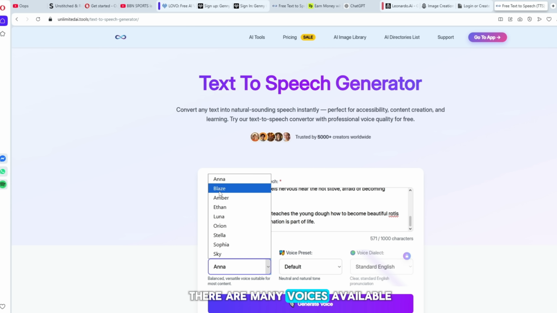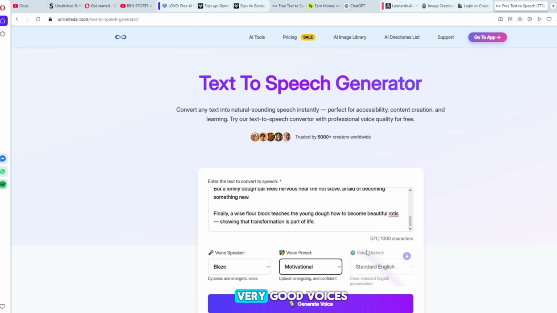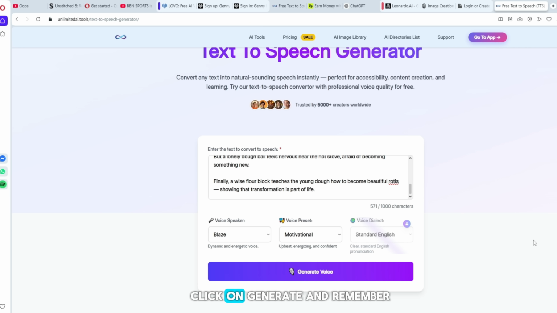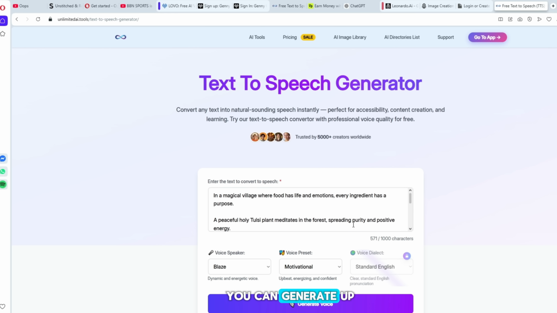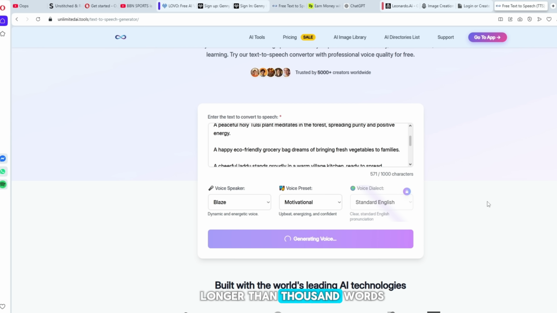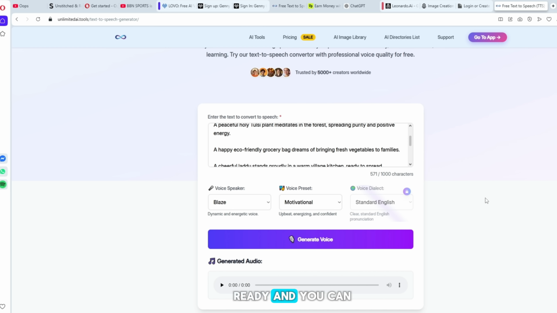There are many voices available. Blaze and Alex are very good voices, but for explanation, you can select any voice. Click on Generate, and remember, you can generate up to 1,000 words at one time. If your script is longer than 1,000 words, divide it into 4 parts and generate the complete voice step by step. Now the voice is ready, and you can listen to it.